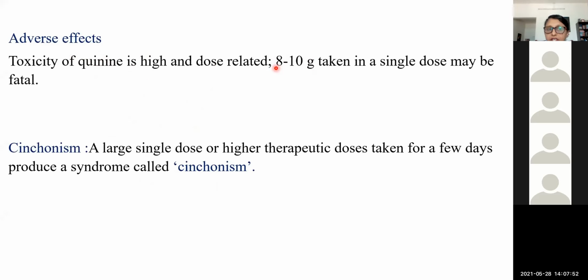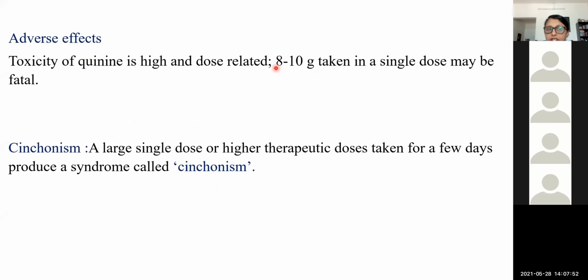So what is cinchonism? What are the clinical features? It consists of ringing in the ears, nausea and vomiting, due to both gastric irritation and chemoreceptor trigger zone stimulation. There is headache, mental confusion, vertigo, difficulty in hearing, and visual defects, due to direct neurotoxicity as well as constriction of the retinal and auditory vessels.